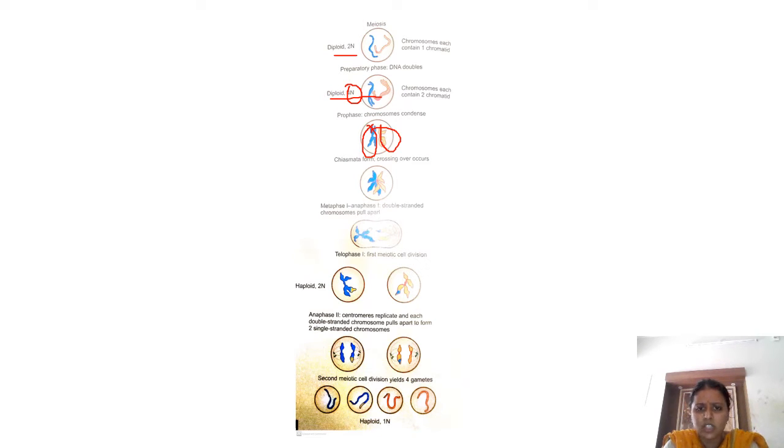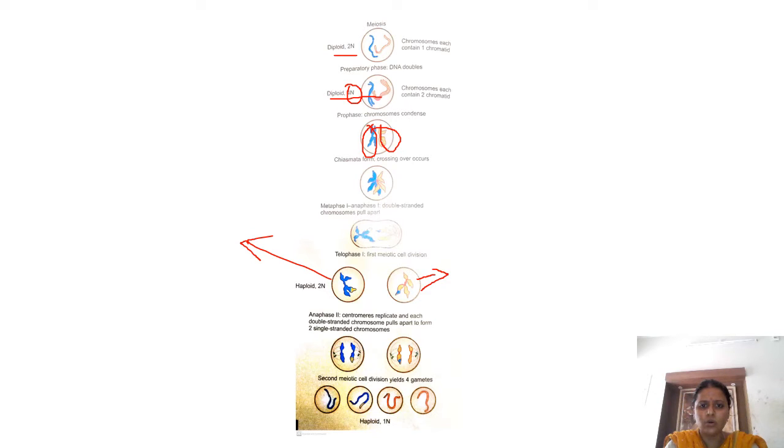Okay, so there is crossing over and there is separation after crossing over. Okay, which happens in anaphase. Okay, then what happens is, two cells are formed. Okay, which will be secondary spermatocyte in case of spermatogenesis, and secondary oocyte in case of oogenesis. Okay, so you have these two cells where there is separation of maternal and paternal chromosome with some genetic material exchange.